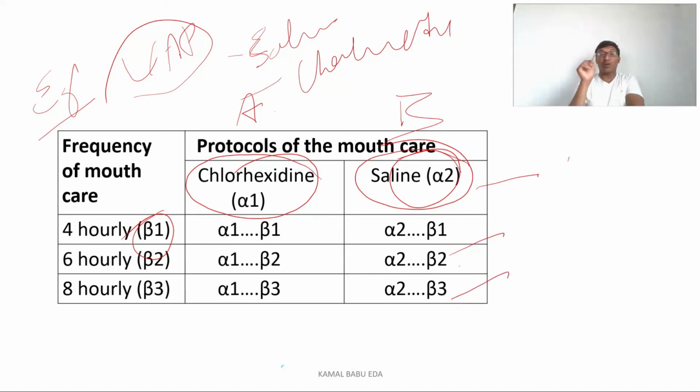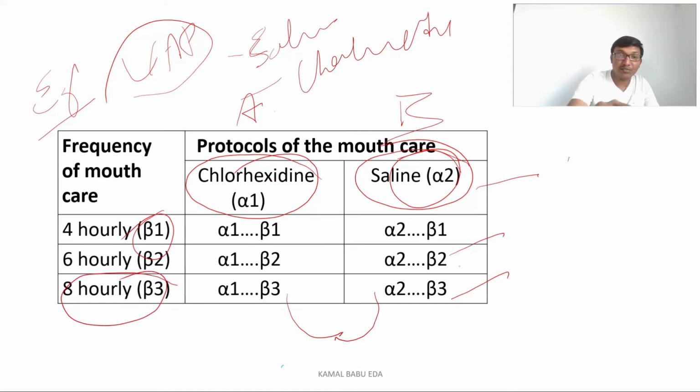We want to know the effect of this medicine on the patients. First we'll compare the patients receiving the saline mouthwash and the chlorhexidine mouthwash 8th hourly. We'll see whether the medicine is working or not, whether these patients are safe from ventilator associated pneumonia or not. Unfortunately, if these patients get pneumonia, that means if you give this chlorhexidine mouthwash 8th hourly, the medicine is not effective. On the other hand, if you give this saline mouthwash 8th hourly, it is effective.